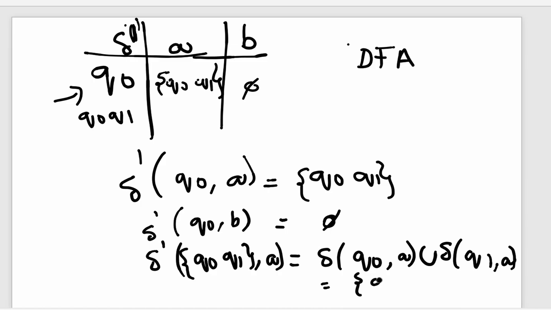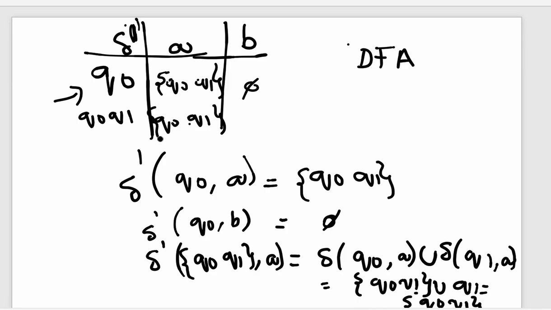It's Q0 Q1 from the given NFA, union. What is Q1 on A? Q1 on A, it's also Q1. So when you're doing union, we write it only once, which is Q0 Q1 only. It's not a new state, so we are not writing it here. If it's a new state, we have to write it here and do transition on A, B.